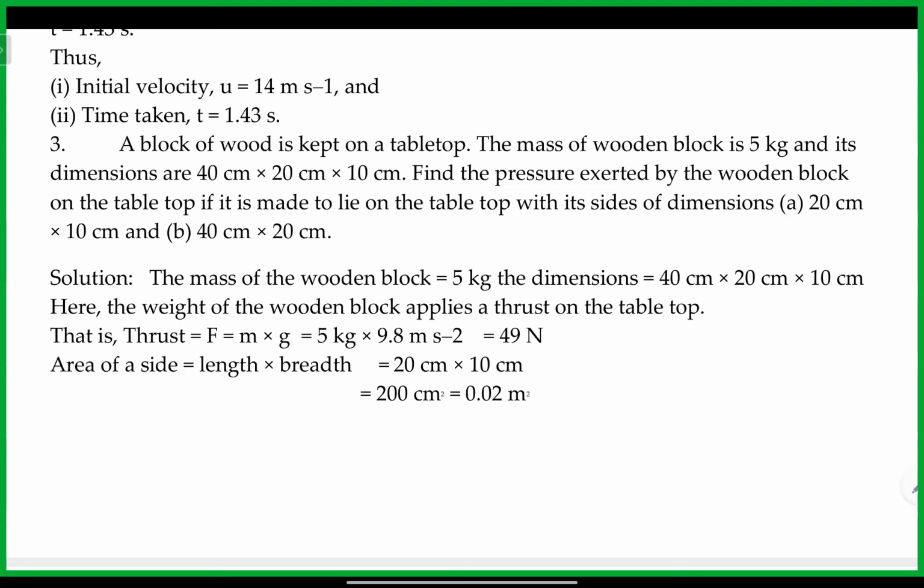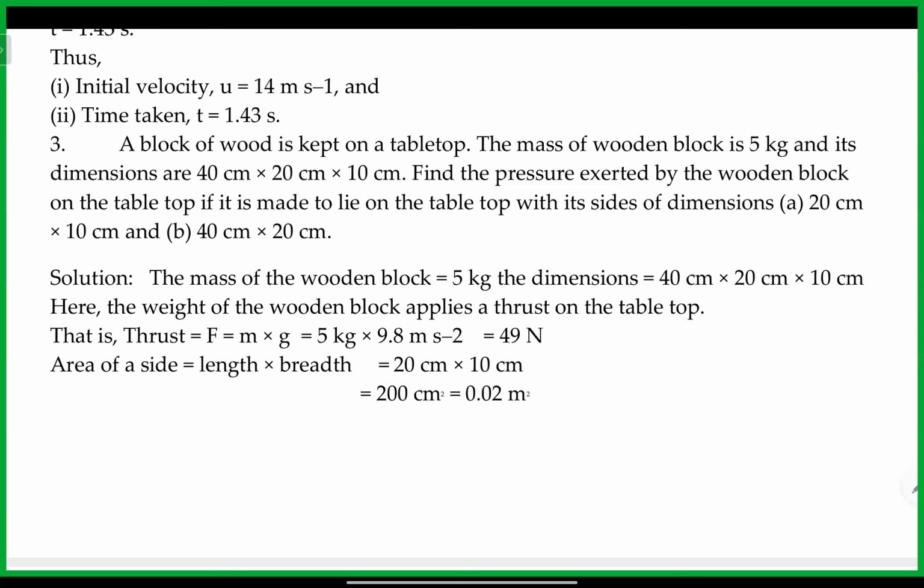So here, the block of wood is kept on the tabletop. The mass of the wooden block is given, and its dimensions are 40, 20, 10, length, width and height. Find the pressure exerted by the wooden block on the tabletop when it is made to lie with the sides of dimensions 20 by 10. Length and height are 40, 20, 10, but the surface that is in contact is 20 by 10 dimension. That is the area to be found out using 20 into 10.